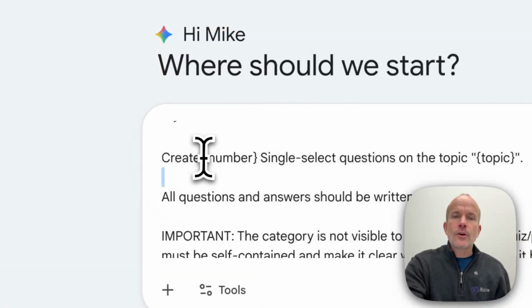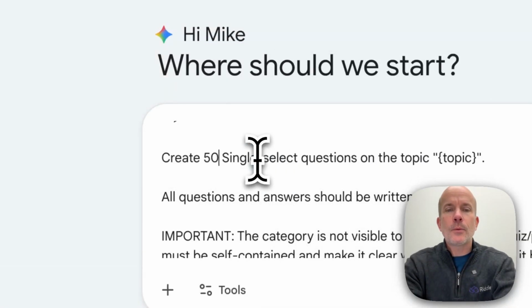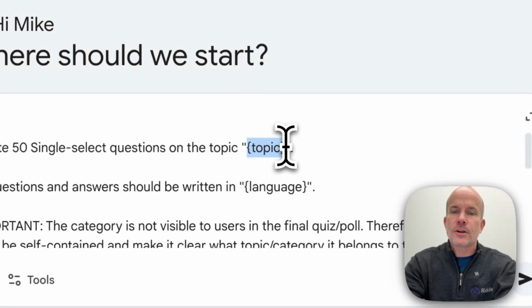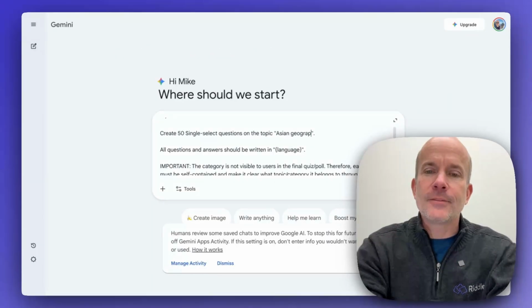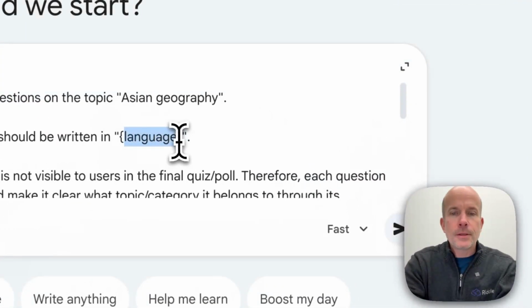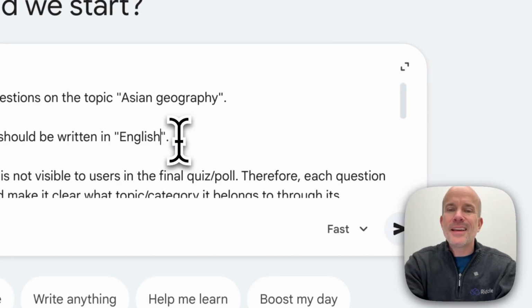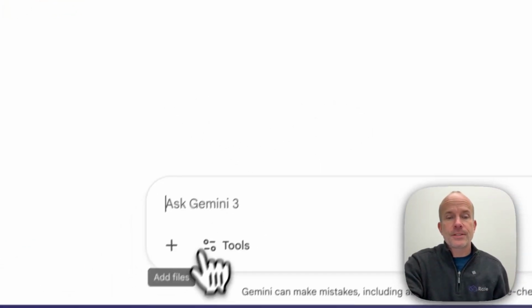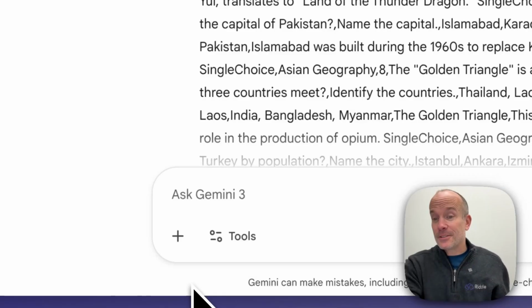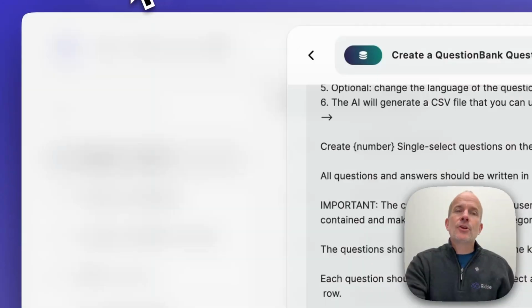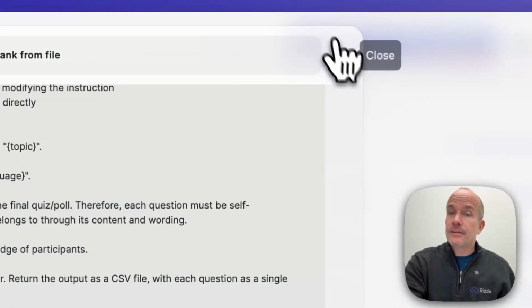If you come down here, we have variables where you just say, you know what? I want 50 single choice questions based on Asian geography. And I can never type if people are watching. So there we go. And then in this case, you just pick the language and that's all there is to it. And then you're away to the races. Yeah, and that's pretty much it. So right there, that was 50 questions. So generating the questions is not difficult.